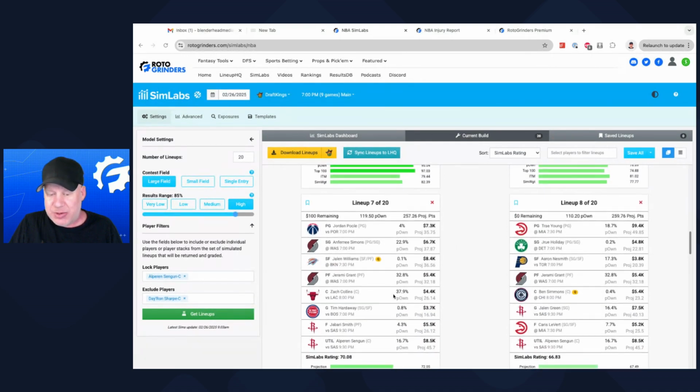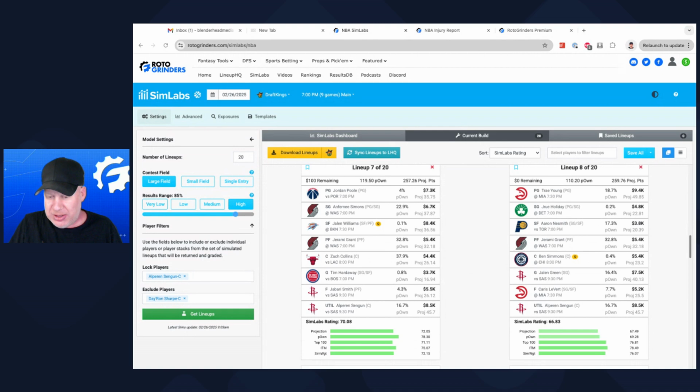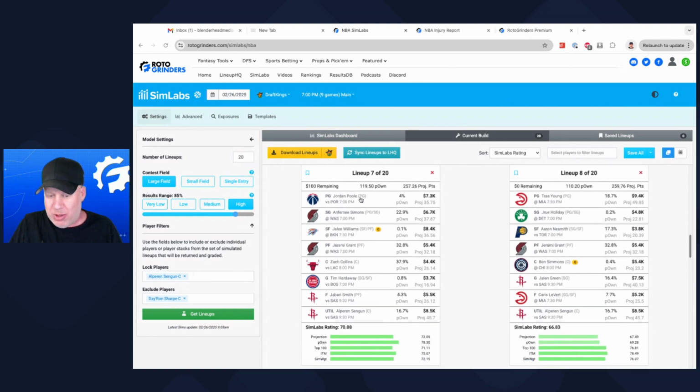And here's the Zach Collins one. So here's one. It's okay, right? Jordan Poole at 4%. You're playing Jalen Williams, questionable, at 0.1%. You're playing very, very contrarian lineups. Tim Hardaway at 3,700. We're in a high results range, so we're going to get some of these lineups. This is large field stuff, people.